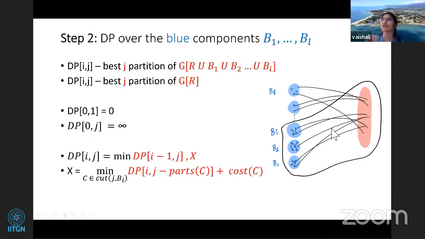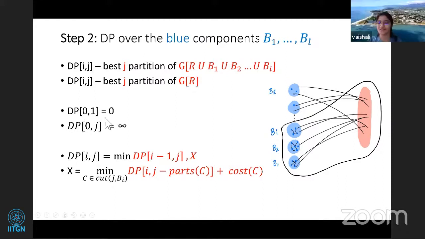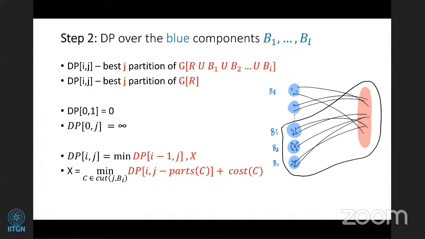Yeah. So just for the sake of the DP, we'll assume the red parts get built here. In the first case, we put DP of 0, 1 as 0 because all the red vertices should occur together in your cut. So in the DP table, what you're trying to construct is a hypothetical solution in which the red vertices all go into one part together, and you reconstruct that solution using this DP table, right?